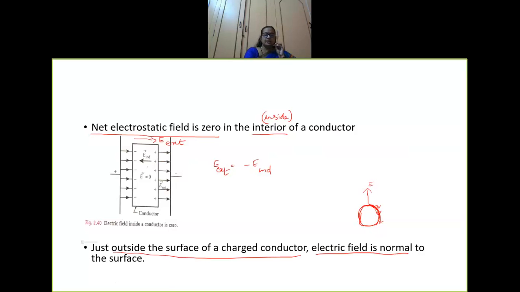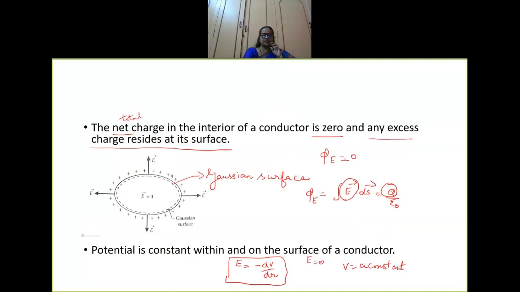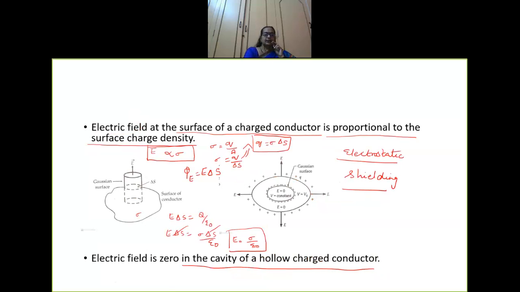The second point: just outside the surface of a charged conductor, the electric field is normal to the surface. The third point: the total charge in the interior of a conductor is zero, and any excess charge resides at its surface. The fourth point: potential is constant within and on the surface of a conductor. The fifth point: the electric field at the surface of a charged conductor is proportional to the surface charge density.